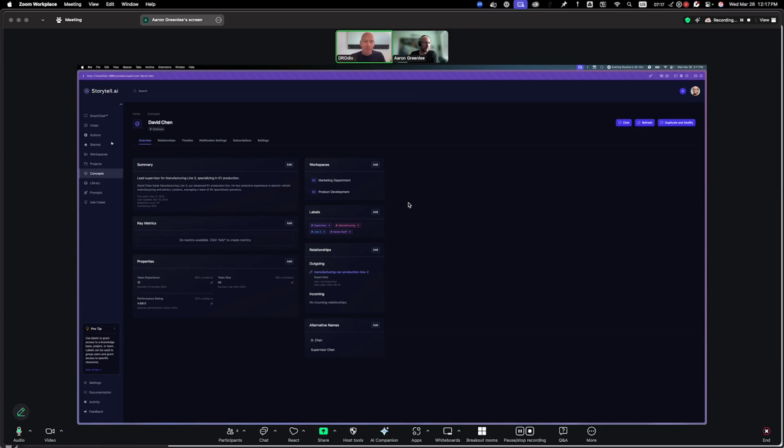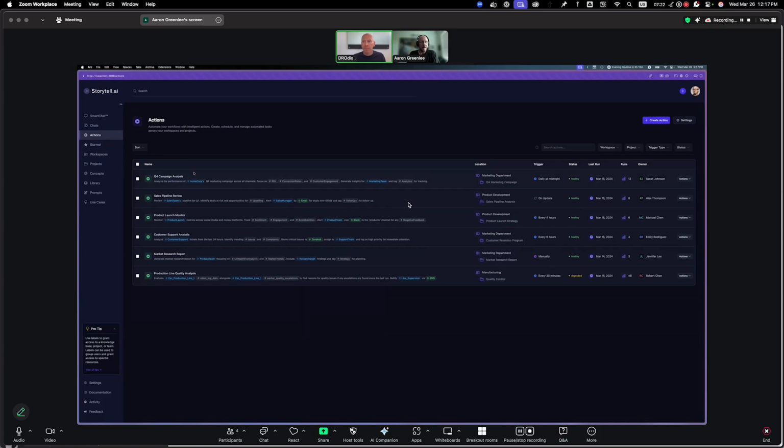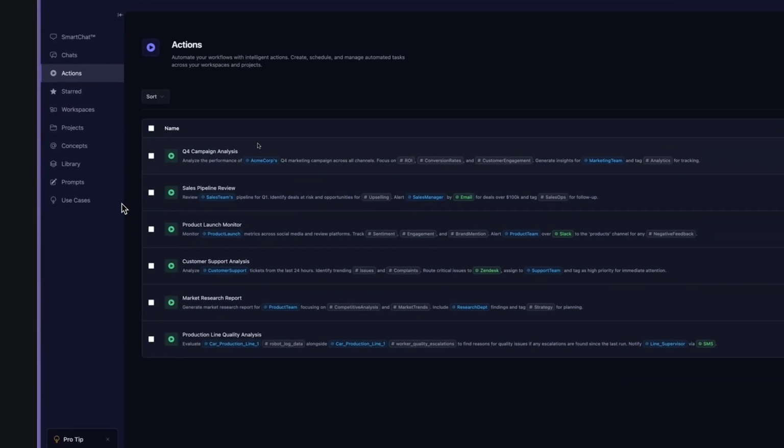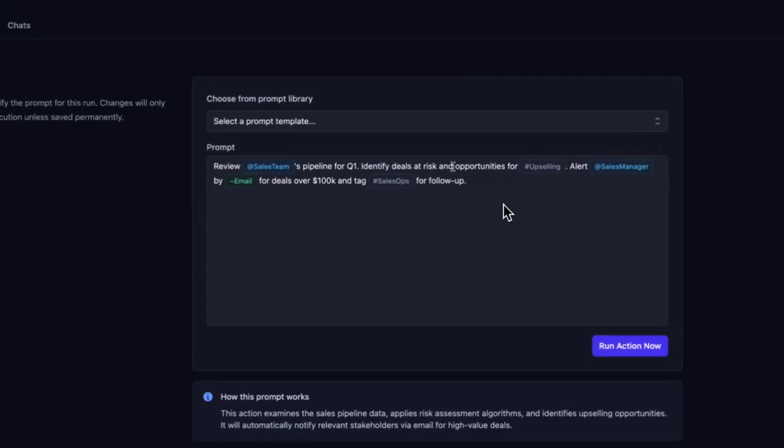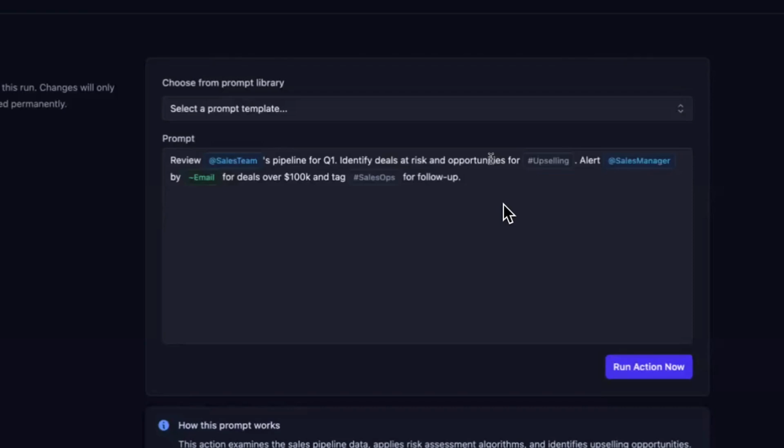And so maybe we share a little bit about, okay, what are the actions that I can take with these concepts? Yeah, so actions are prompts that can watch specific data, watch for specific changes in data, and then take action on that data. For example, we can take a look at the sales pipeline review here. Here we want to review the sales team's pipeline for Q1. We want to identify any deals that are at risk and opportunities for upselling. And then we want to alert sales managers by email for deals over $100,000.